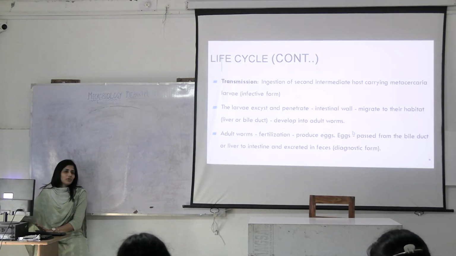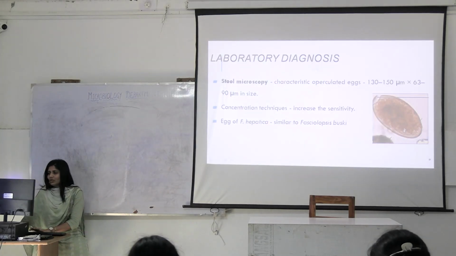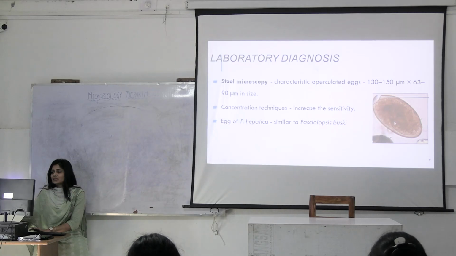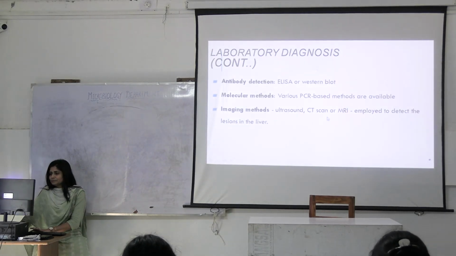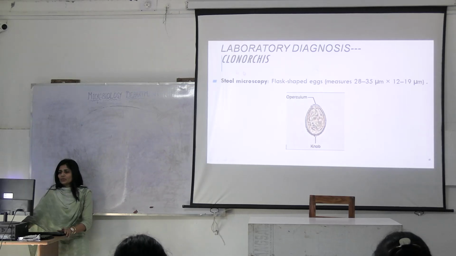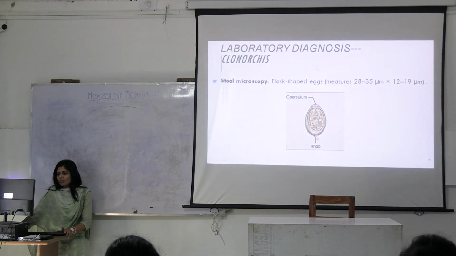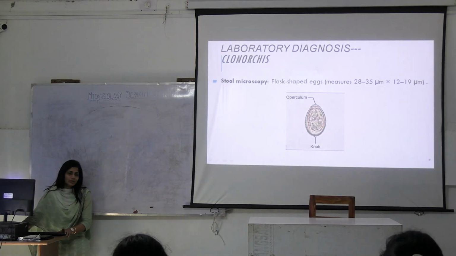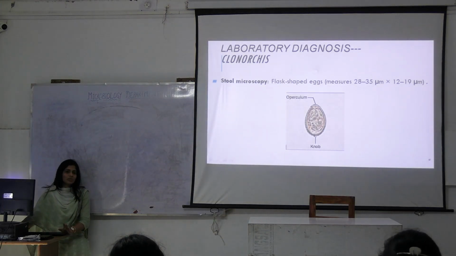What is the diagnostic form? The diagnostic form is the egg. This is the egg of Fasciolopsis buski. You can see these segmented blastomeres. And this is for Clonorchis sinensis, with the operculum and this knob-like structure. This is also passed in the stool sample. This was about the trematodes infecting the hepatobiliary system.